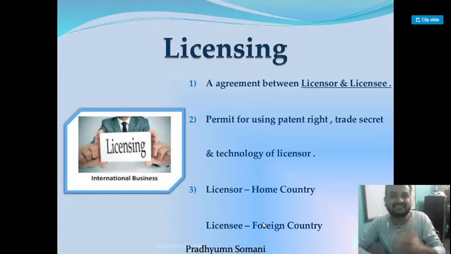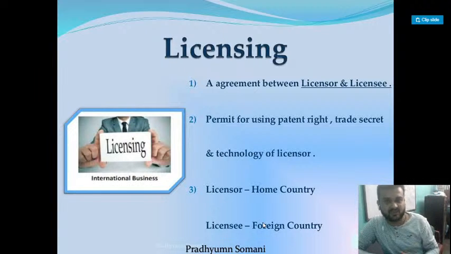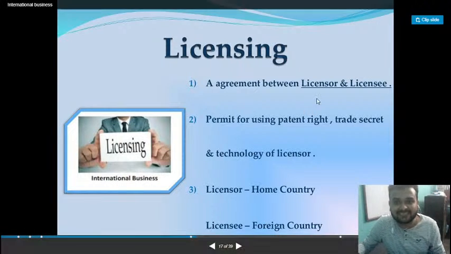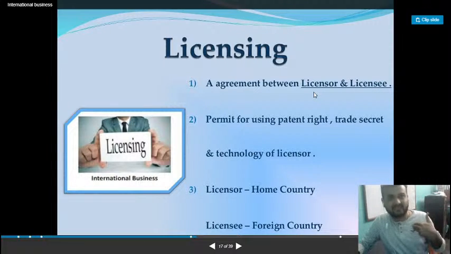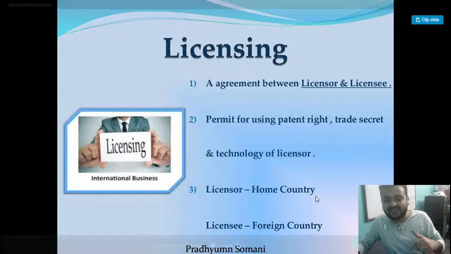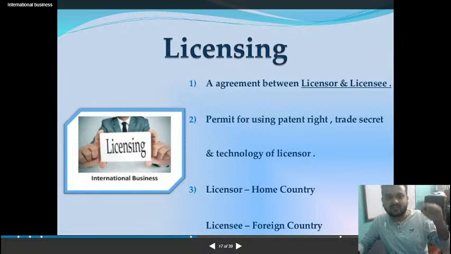First mode is licensing. What is in licensing? For example, you have manufactured a good machine. Now you give another country the license to use that machine. Two persons are involved here, the licensor and the licensee. The licensor is the home country, like if it is produced in India, India will be the licensor, and the licensee will be the other country where that machine is going.